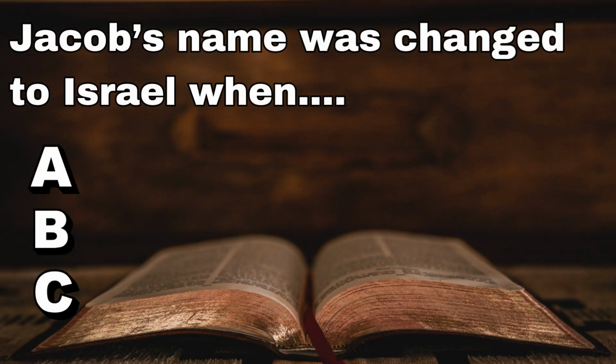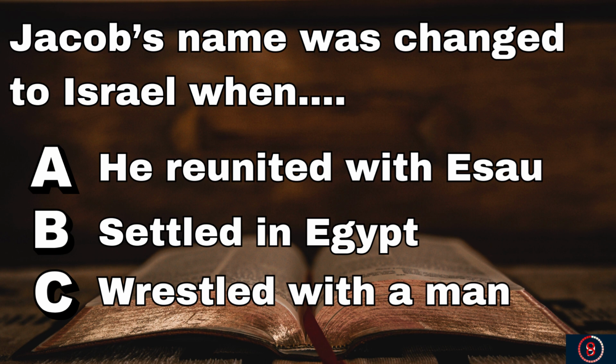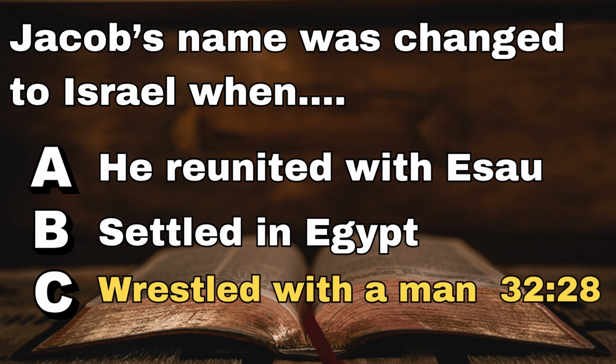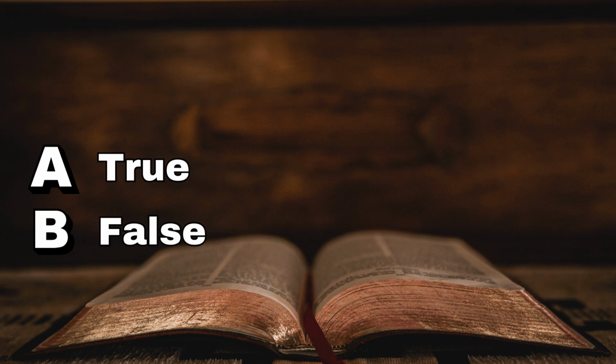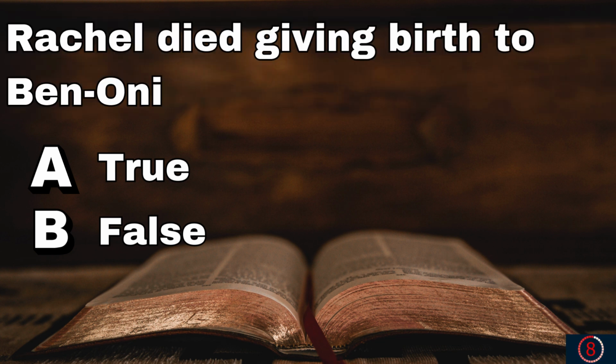Question 21. Jacob's name was changed to Israel when he reunited with Esau, settled in Egypt, or when he wrestled with a man? And his name was changed to Israel when he wrestled with a man, as seen in Genesis chapter 32. Question 22, true or false? Rachel died giving birth to Ben-Oni.